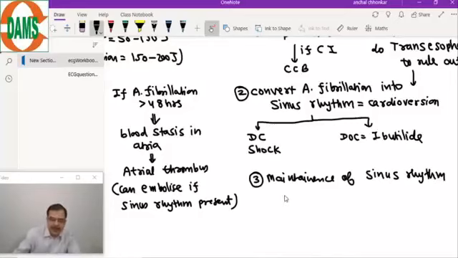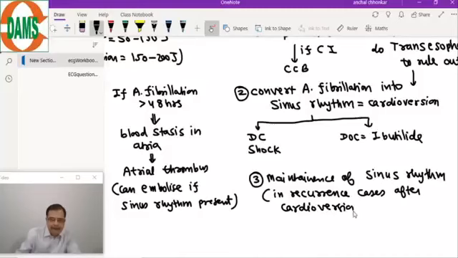So especially in recurrence cases, sometimes the atrial fibrillation can recur despite the cardioversion. So we have to maintain sinus rhythm, and the drug of choice here is amiodarone.